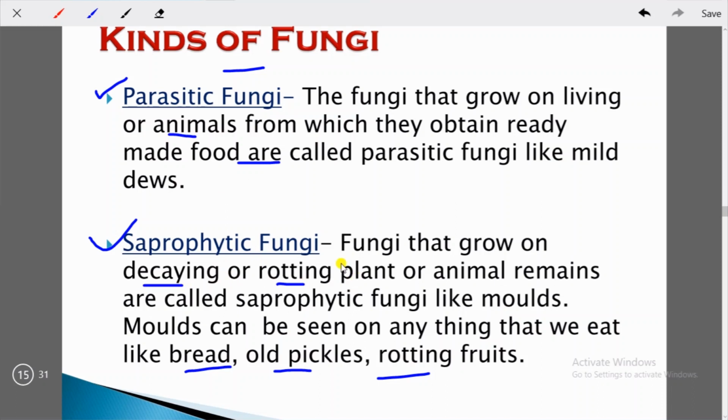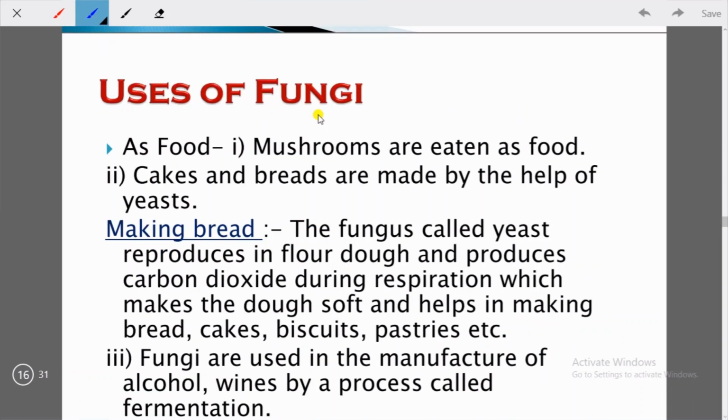Students, now we'll talk about the uses of fungi. Fungi are used as food. Mushrooms are eaten as food. Mushroom is a kind of fungi that can be eaten as food, okay. Cakes and breads are made by the help of yeast. So the name of the yeast that is being used in production of cakes and breads, I have told you in the class. The name of that yeast is Saccharomyces cerevisiae.